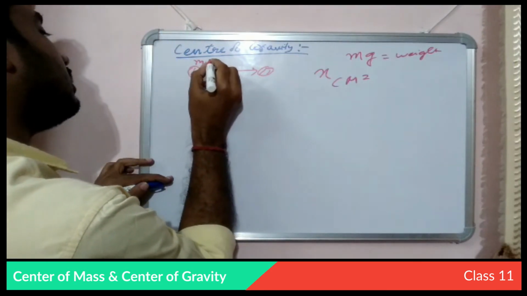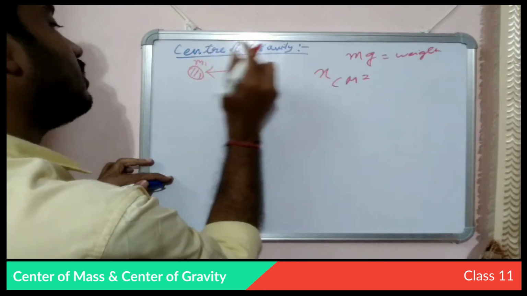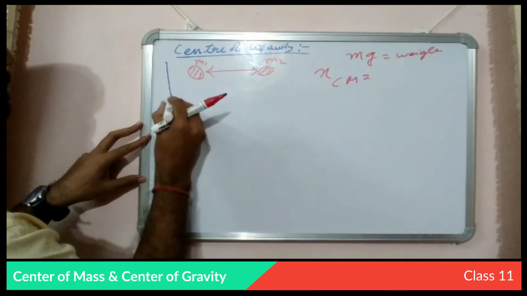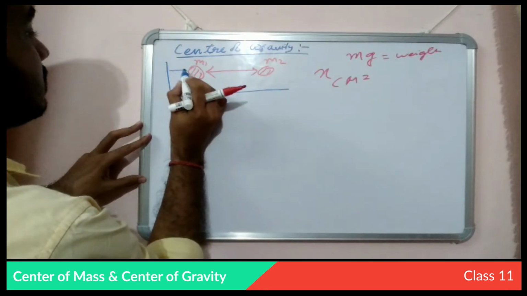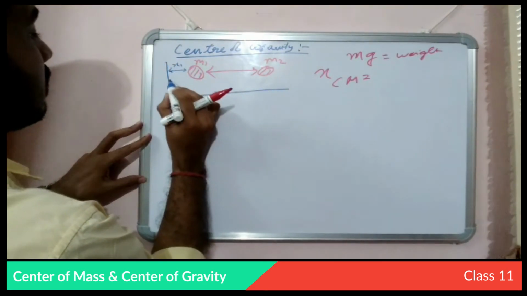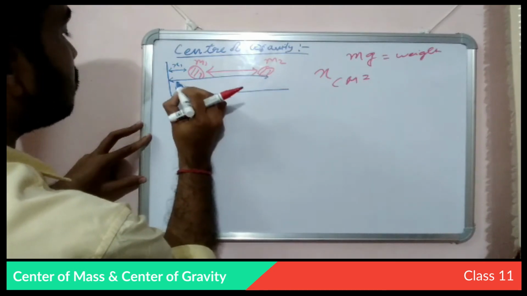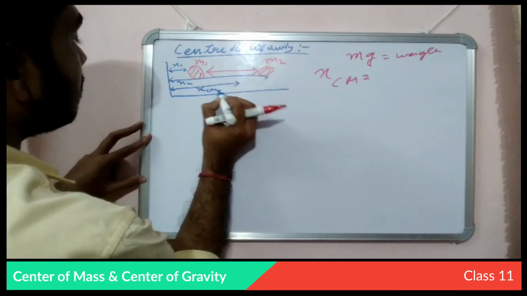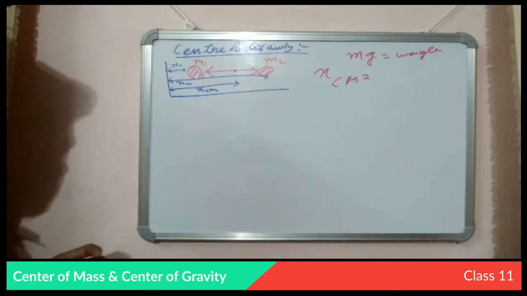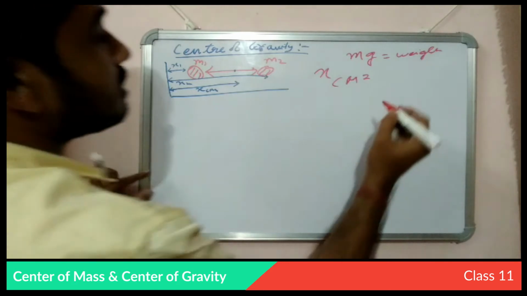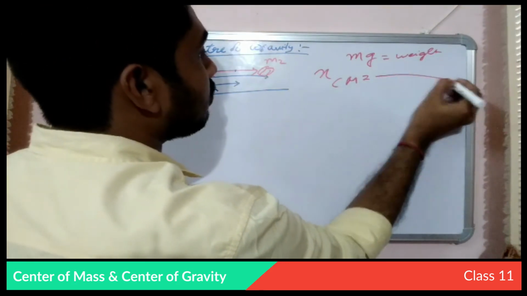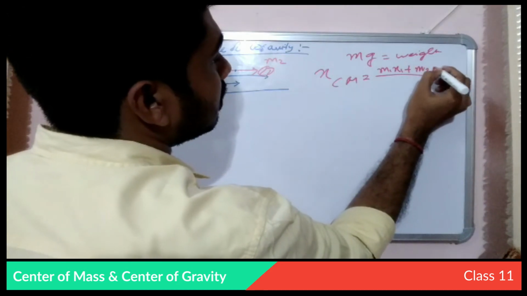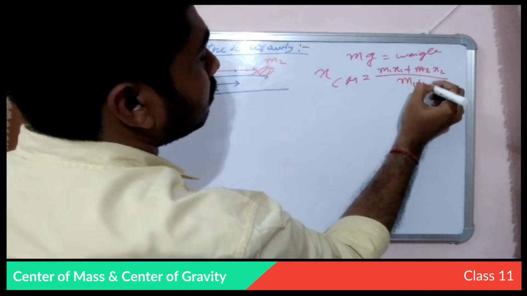If we take this as m1 and this as m2, and draw a coordinate system, this is x1, this is x2, and the center of mass is xm. So the center of mass is m1 x1 plus m2 x2 divided by m1 plus m2.